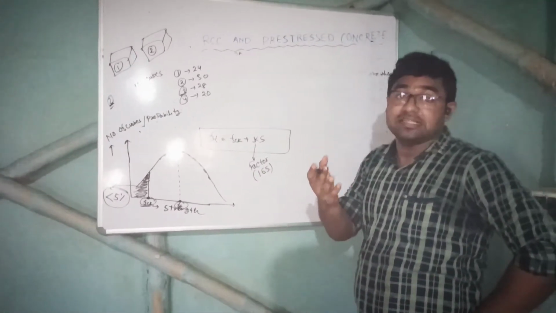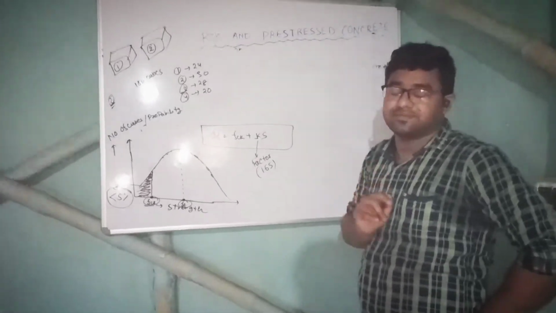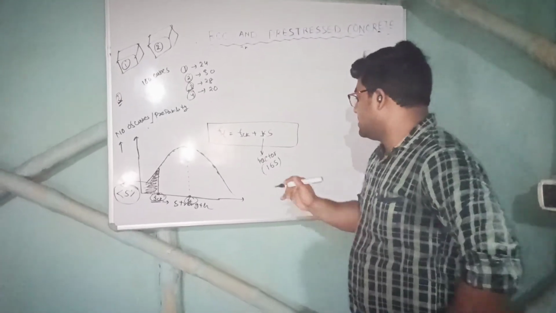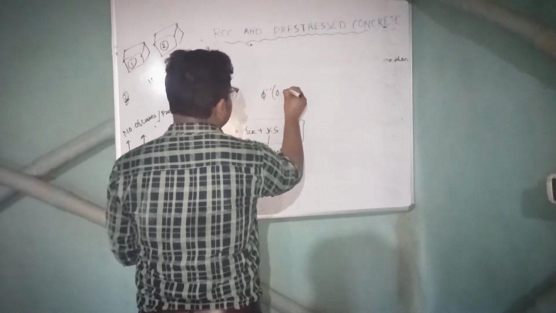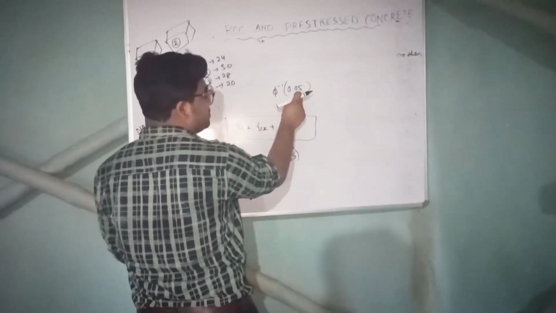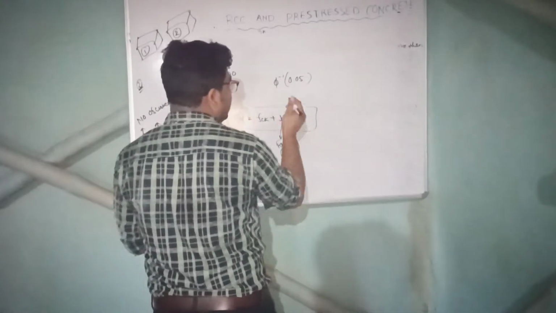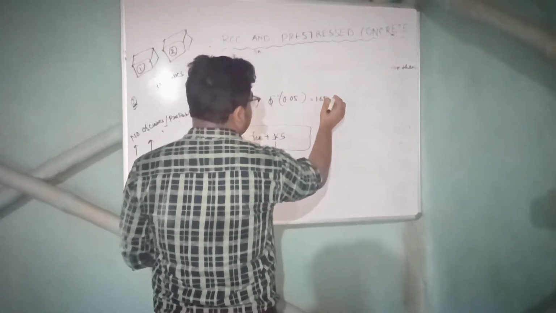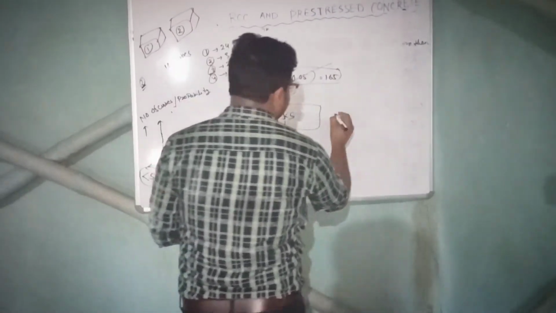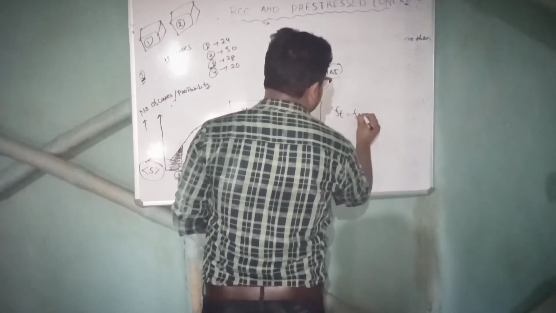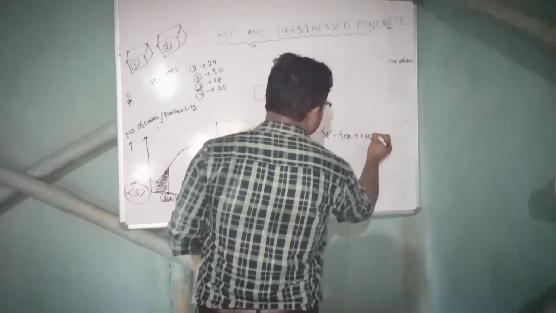If we do a master's degree, there is one subject called reliability. There one term is called phi inverse. Phi inverse of 0.05. 0.05 means that 5% part, right? This is 1.65. This is not in your syllabus, no need to worry. You just have to remember FT is equal to FCK plus 1.65 S.